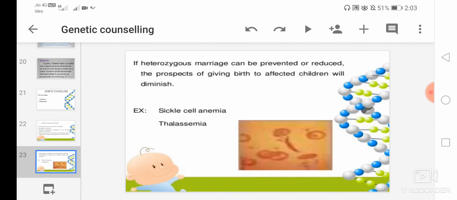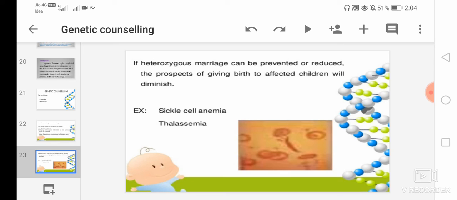If heterozygous marriage can be prevented or reduced, the prospects of giving birth to affected children will diminish.